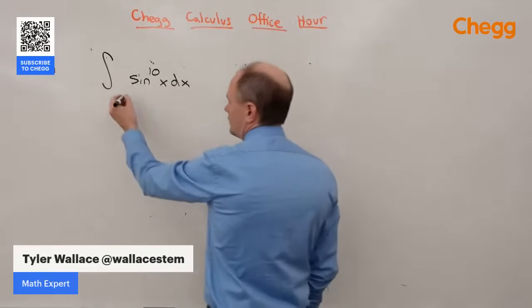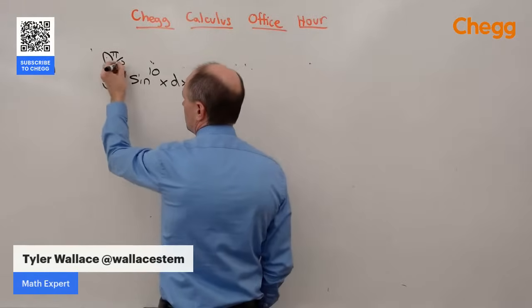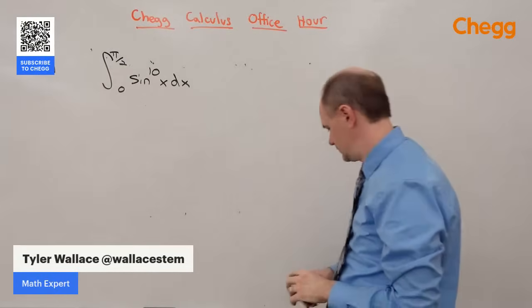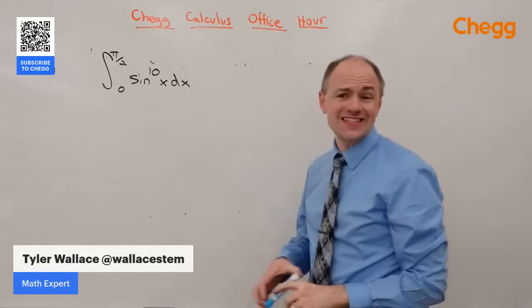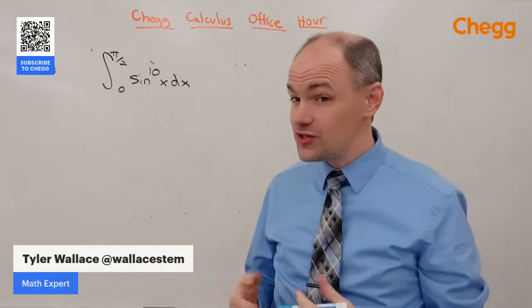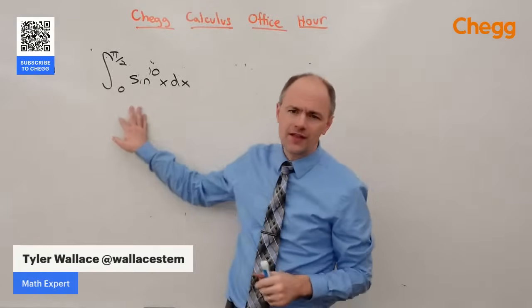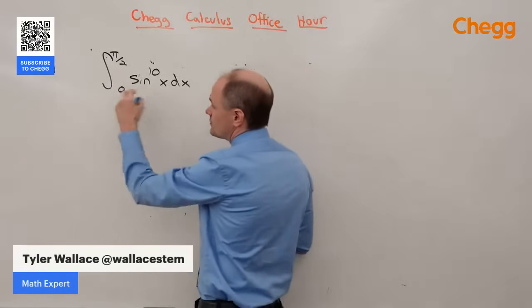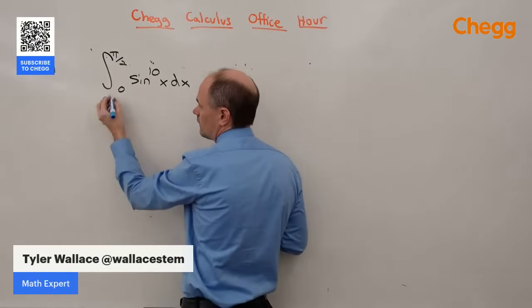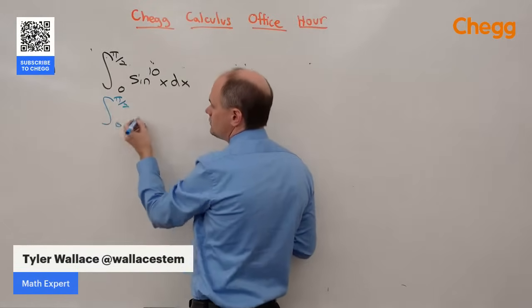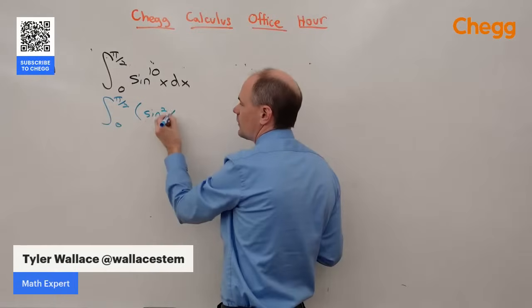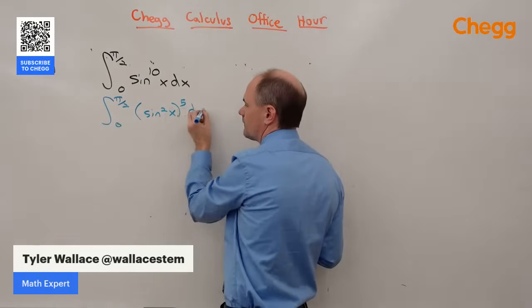From 0 to pi over 2. So I'm going to get this started to kind of establish the pattern I would use. There are formulas you can look up that'll help us reduce that exponent. But basically what I'm going to do is reduce this down using the fact that I can rewrite this as sine squared x to the 5th power.